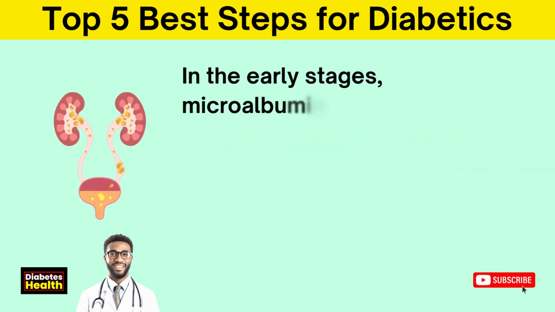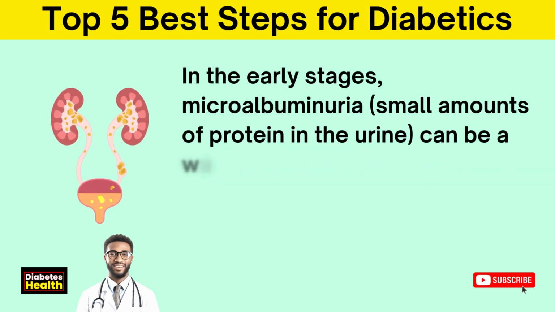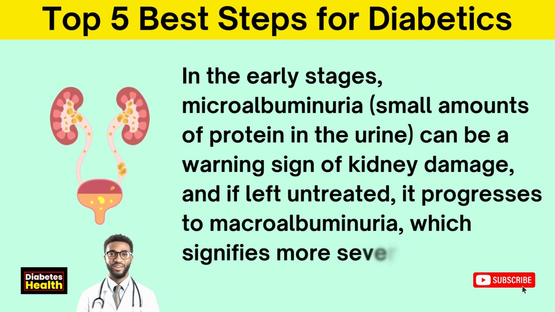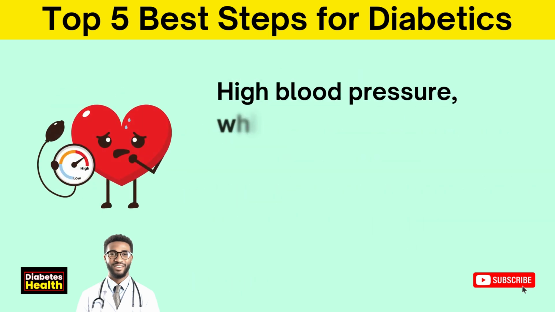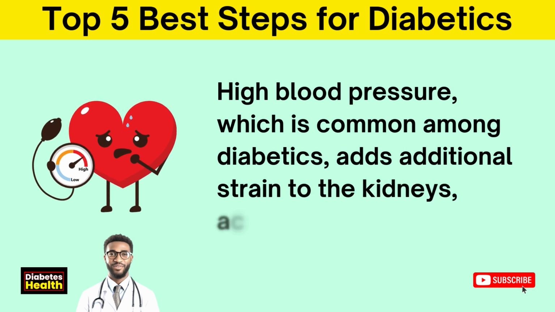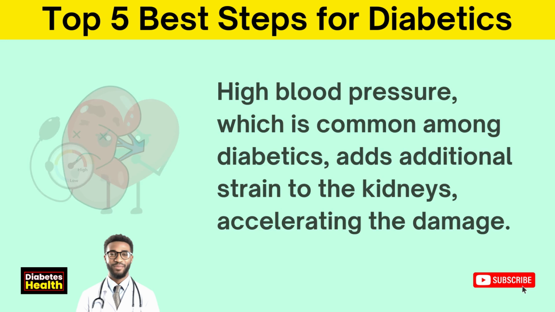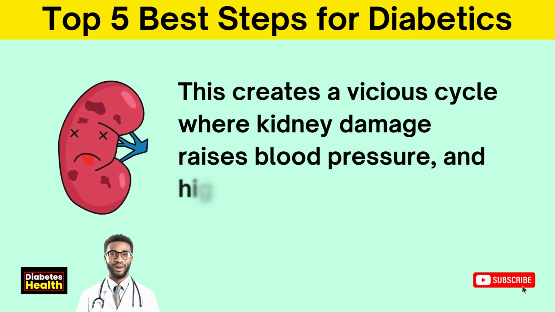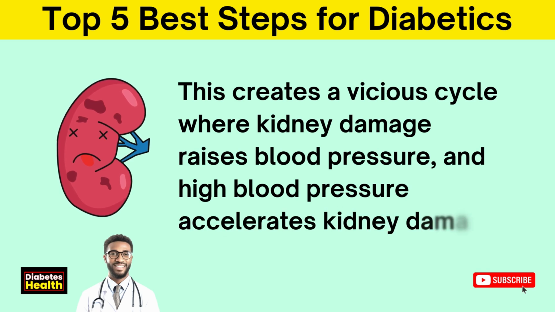In the early stages, microalbuminuria, small amounts of protein in the urine, can be a warning sign of kidney damage, and if left untreated, it progresses to macroalbuminuria, which signifies more severe kidney damage. High blood pressure, which is common among diabetics, adds additional strain to the kidneys, accelerating the damage. This creates a vicious cycle where kidney damage raises blood pressure and high blood pressure accelerates kidney damage.